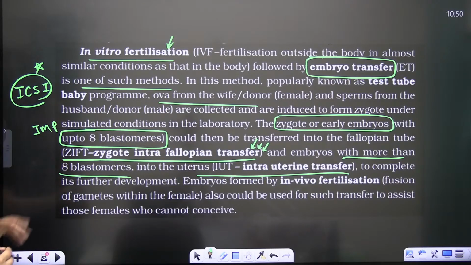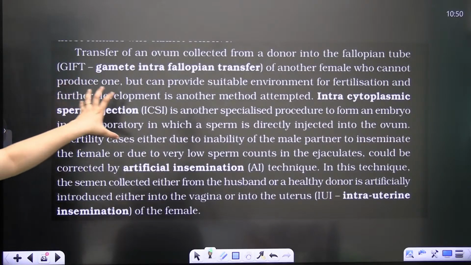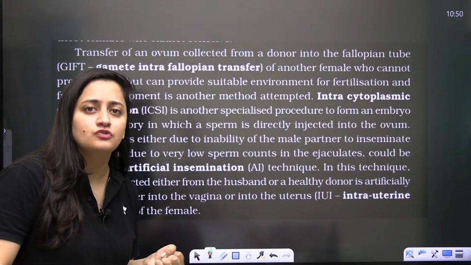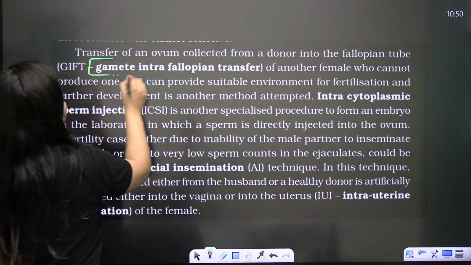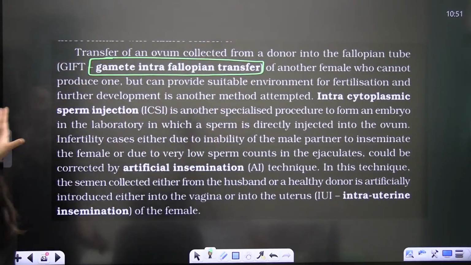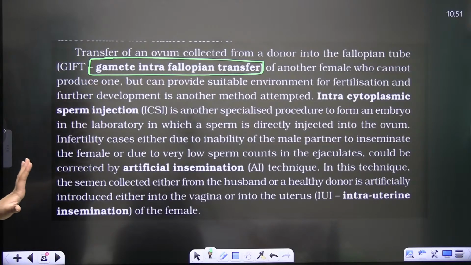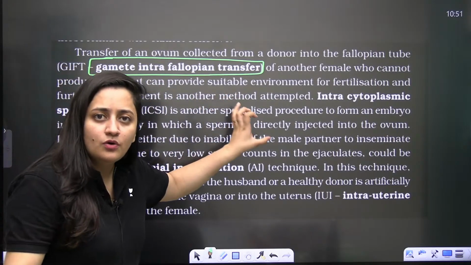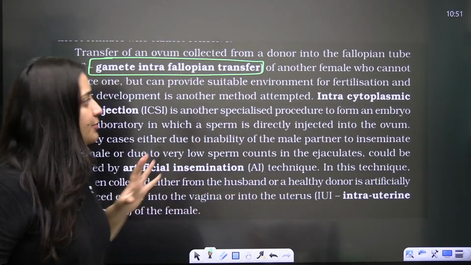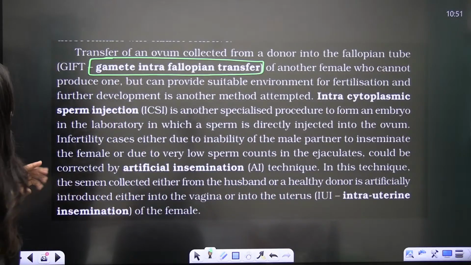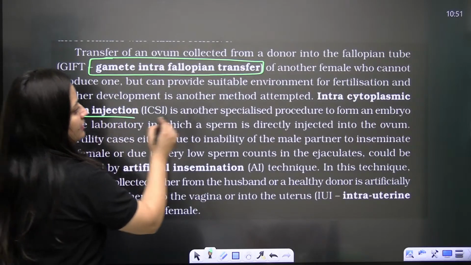Next is in vivo, fusion of gamete within the body, right bache, where in the female the gamete production is not so healthy. So transfer of ovum collected from the donor into the fallopian tube. So it is GIFT. So it is very, very easy, right? This method is used for those females where the uterus is suitable for implantation, but it's just that gamete production is not there. Clear? Then is ICSI.